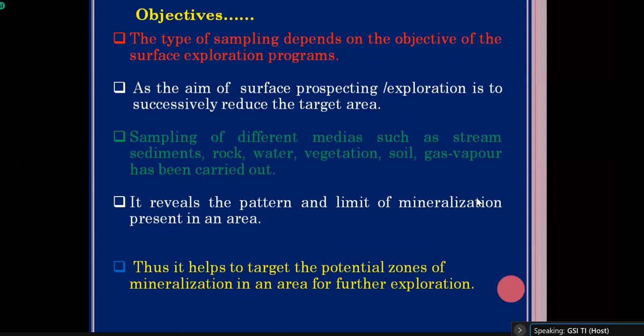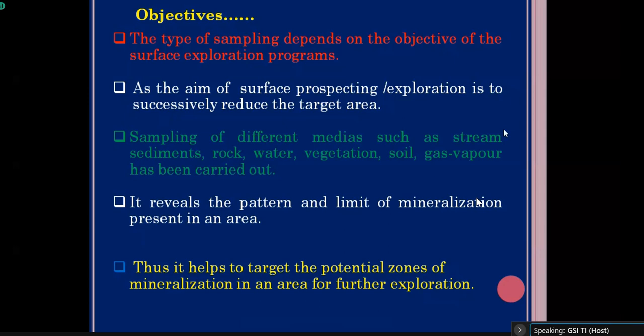The aim of surface sampling, or prospecting or exploration, is to successfully reduce the target area. When we approach mineral exploration, initially we select a larger area. In the larger area, we collect some samples from stream sediment, soil or water. Then if we get any anomaly, we reduce our target area by pointing out those particular anomalies. So our aim of mineral exploration is to successfully reduce the target area, and finally we select a very small area for further detailed exploration by drilling.